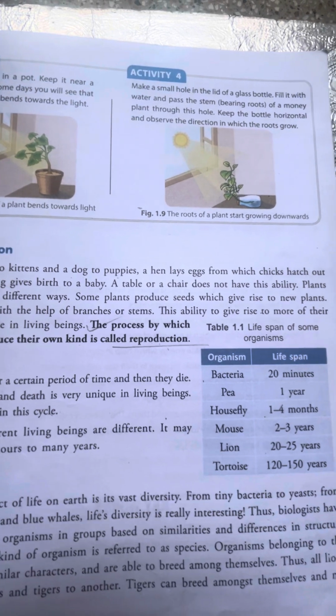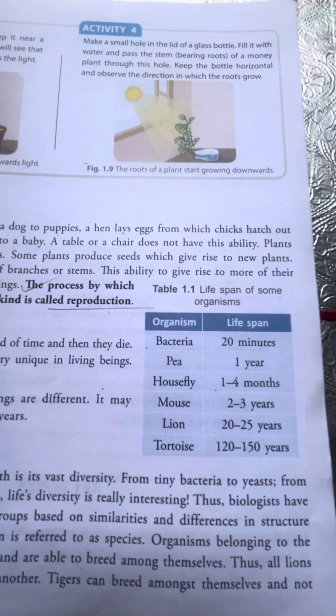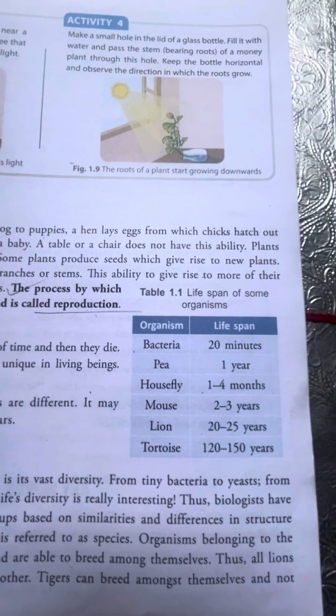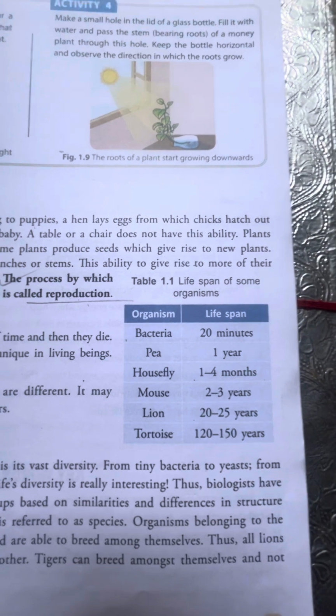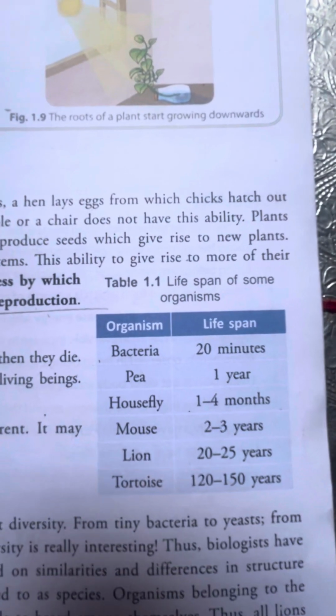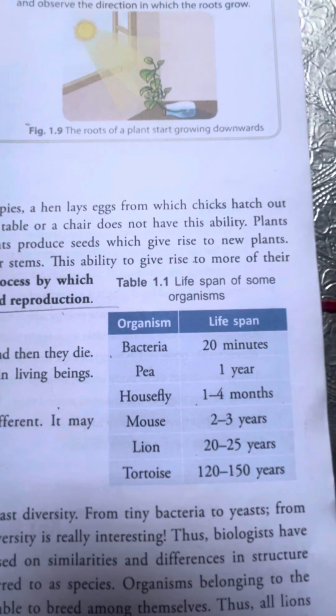Bacteria live for 20 minutes, pea for 1 year, housefly for 1 to 4 months, mouse 2 to 3 years, lion 20 to 25 years, tortoise 120 to 150 years.